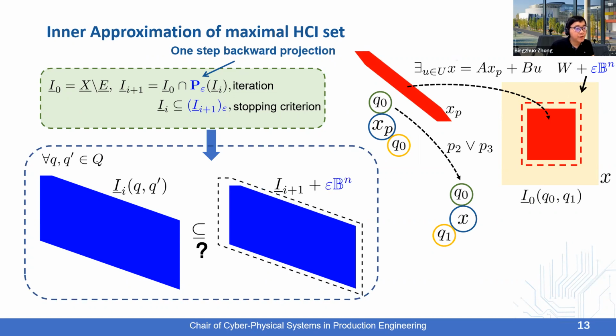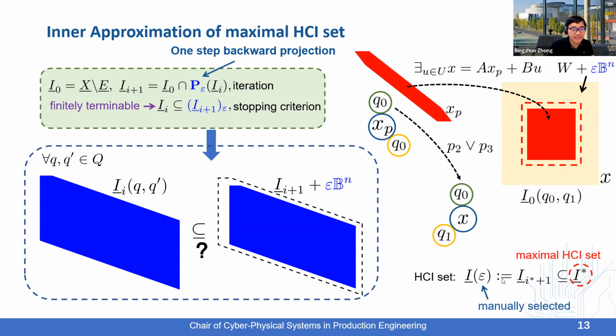So you may already notice that if you select epsilon equal to 0, this process exactly recovers the original iteration process that can be used to compute the maximal HCI set. But here we guarantee that if you select an epsilon which is larger than 0, then the iteration process here is finitely terminable. And if you terminate the process, you can construct the HCI set in this way.